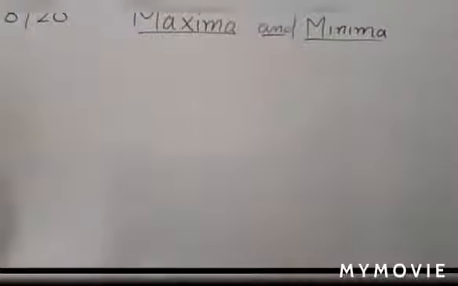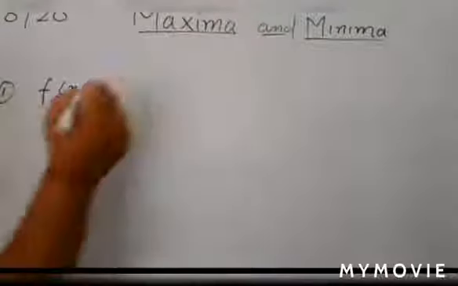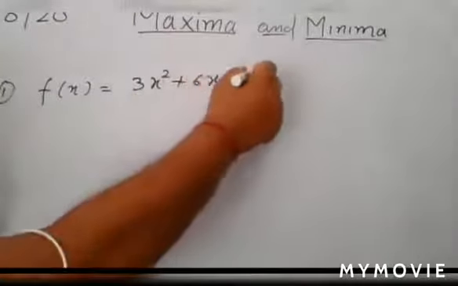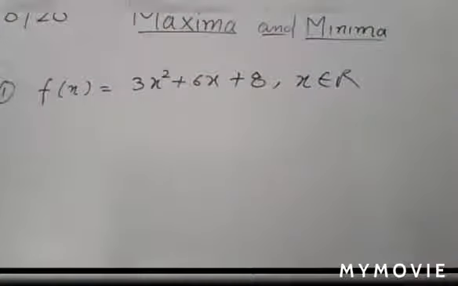Find the maximum and minimum value of the following function, if any. Write your first question: f(x) = 3x² + 6x + 8, and here it is given that x belongs to all real numbers. You have to find the maximum or minimum value of the function, whichever exists.